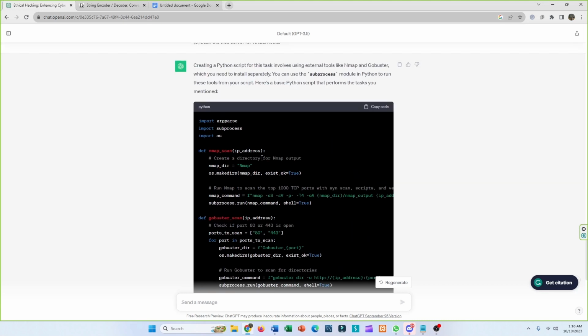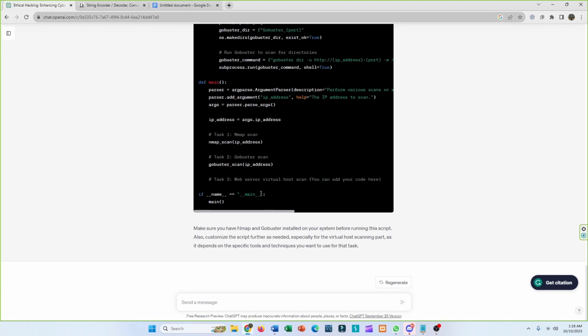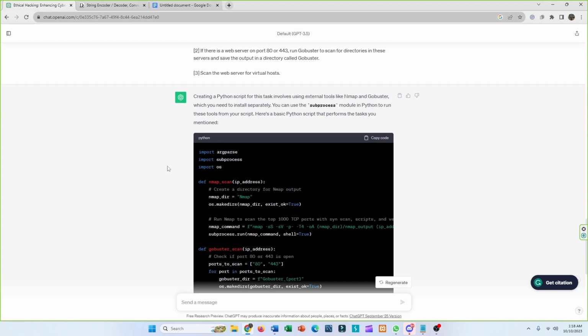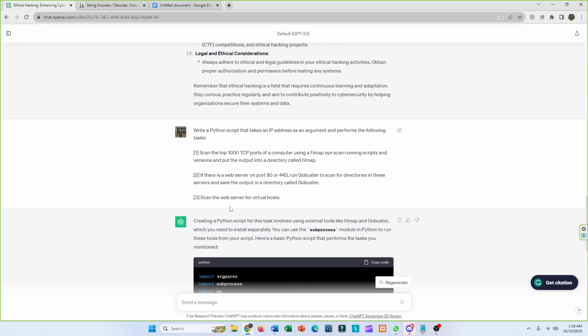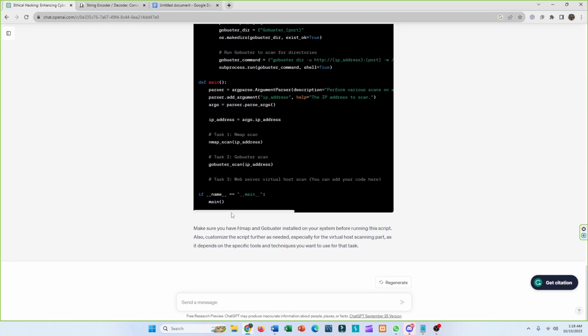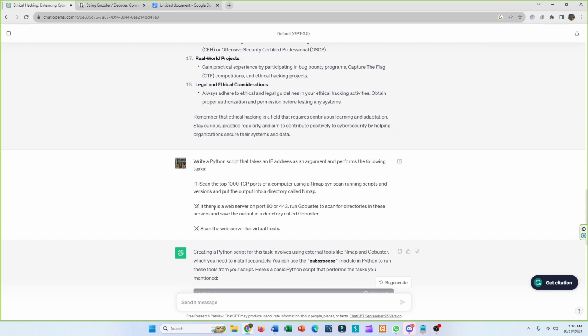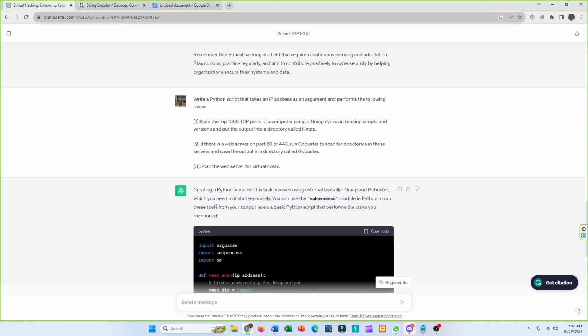Sometimes you might need modification, so do that as per your requirements. It's a good place to start and get an idea of how you can automate tasks. You can use ChatGPT for automating your tasks in Python or any language you prefer, but Python is a good language for automating tasks. So this is a useful way to automate your tasks.